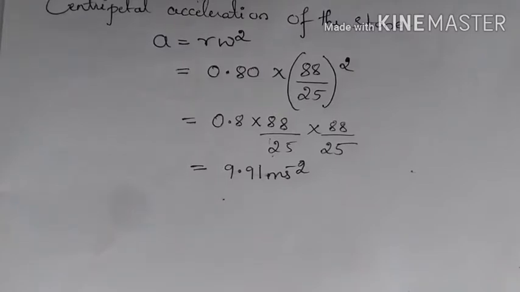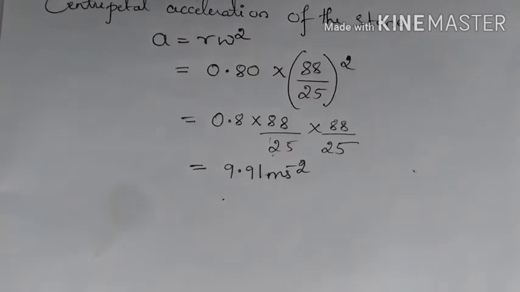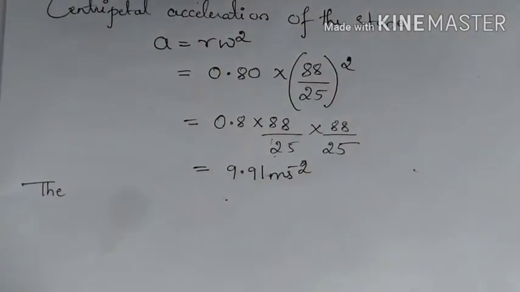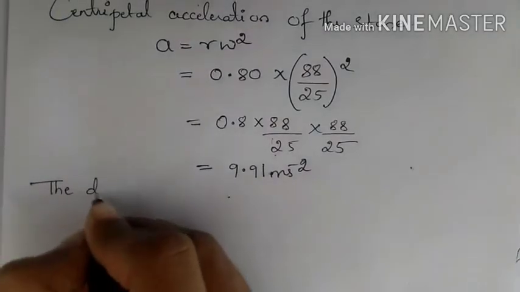So now this direction of acceleration is towards the center of the horizontal circle, so along its radius. So if you don't understand, then you go back to the centripetal acceleration. There I have clearly shown you what will be the direction of acceleration. So the direction will be along the radius towards the center.